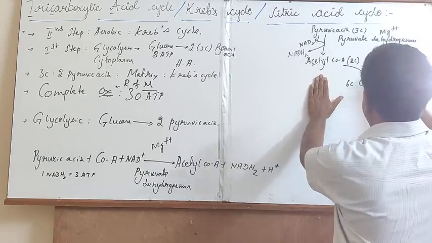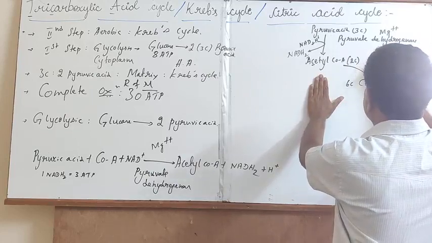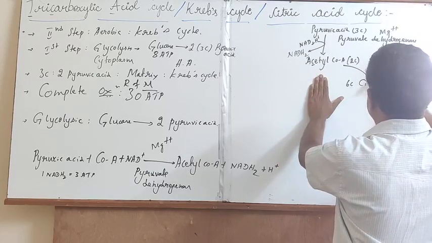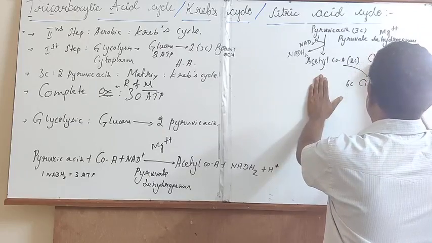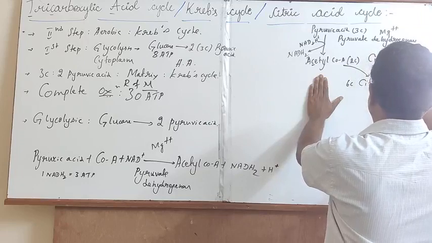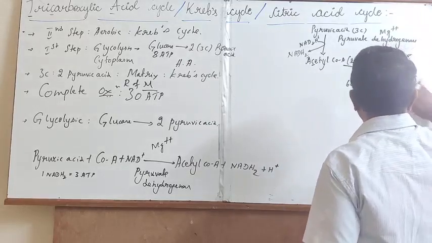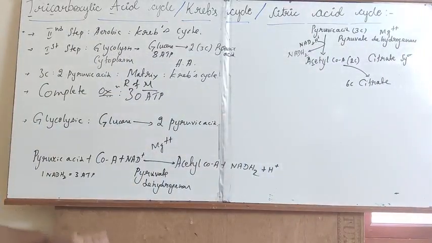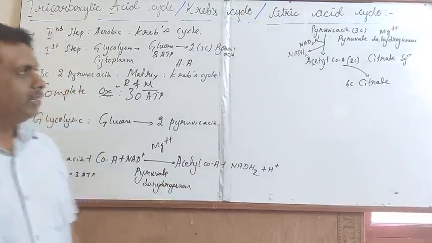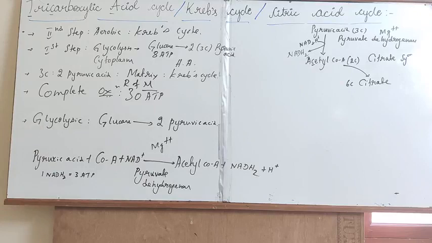Through the enzyme citrate synthetase. During the course of the Krebs cycle, in the initial step, the 3-carbon containing pyruvic acid will get converted into 2 molecules of acetyl-CoA.